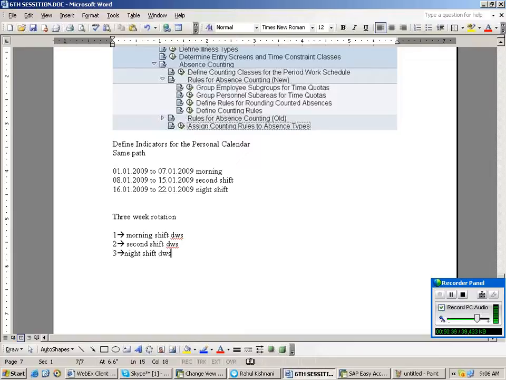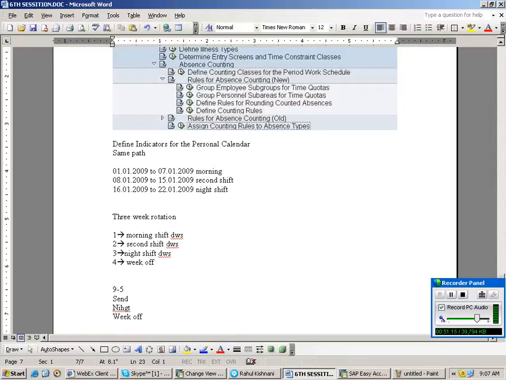Third one is the night shift DWS. Fourth one is week off. Is it clear? Okay. So far what we have created is 9 to 5. Assume that it's a morning shift. Later we have to create second shift, then night shift. Already we have created week off.